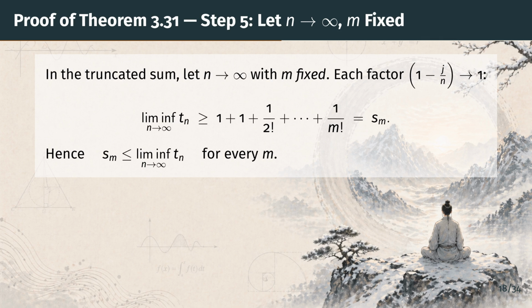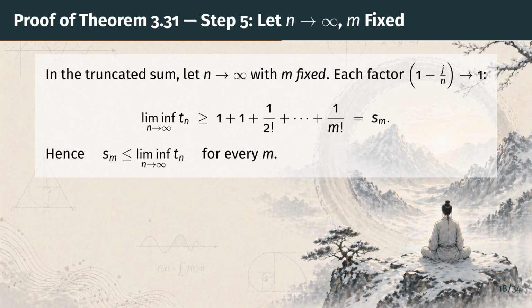Step 5. Now hold m fixed and let n go to infinity in the truncated lower bound. The truncated sum has only finitely many terms, and in each one, the damping factors 1 minus j over n all tend to 1 as n grows. So the whole truncated sum tends to 1 plus 1 plus 1 over 2 factorial, up to 1 over m factorial, which is exactly the partial sum s sub m.